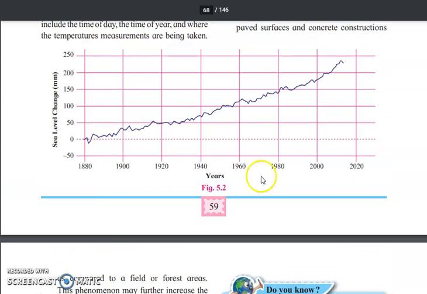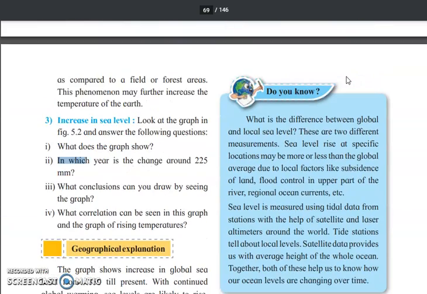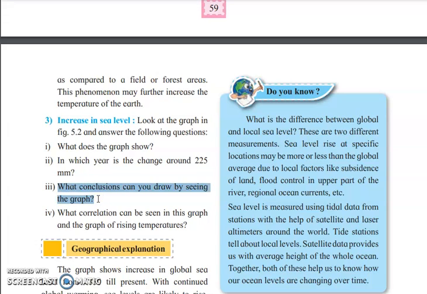There is a year between 2000 to 2020. So you can take a year that comes very close to this range, and you can tell that it has the maximum sea level, which is around 225 mm. What conclusion can you draw by seeing this graph? After looking at this graph, we can conclude that because of global warming, there is a melting of ice and glaciers, and because of that, a tremendous increase in the sea level is observed every year.